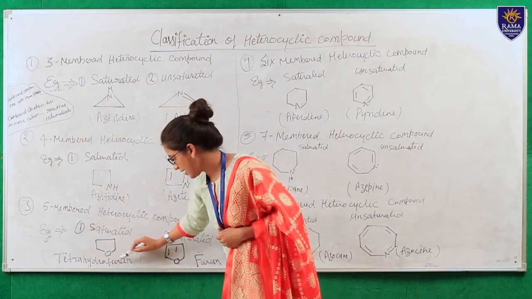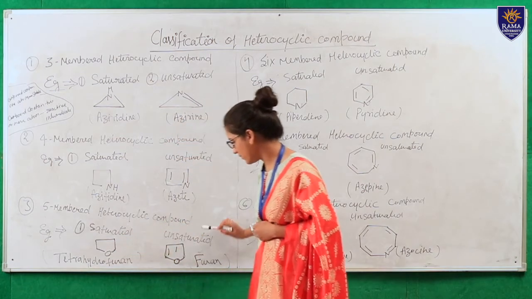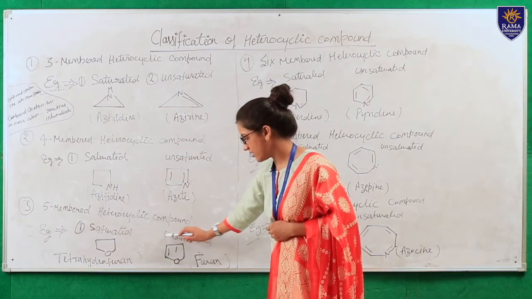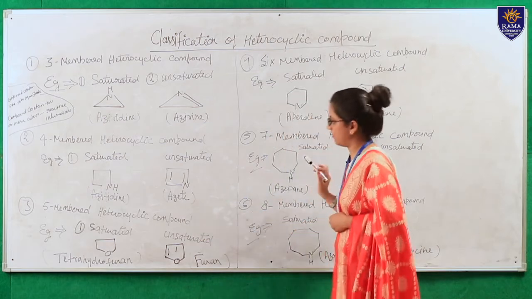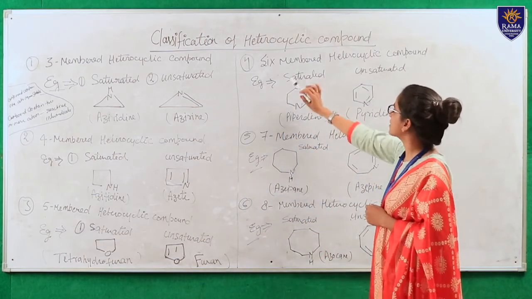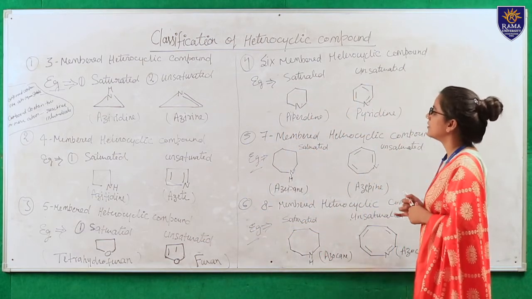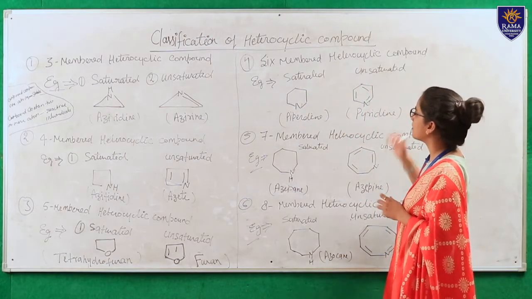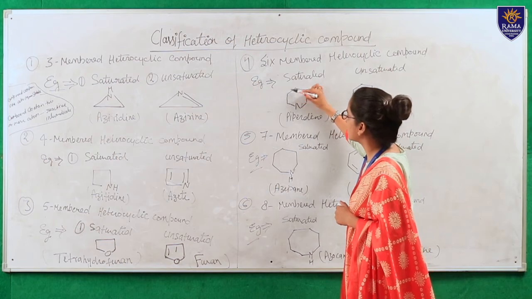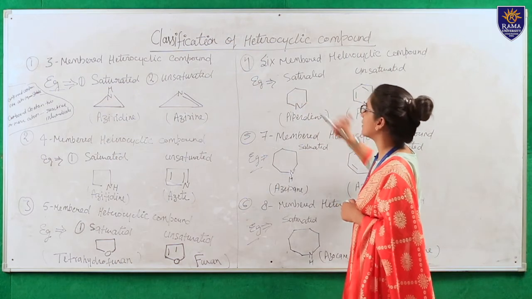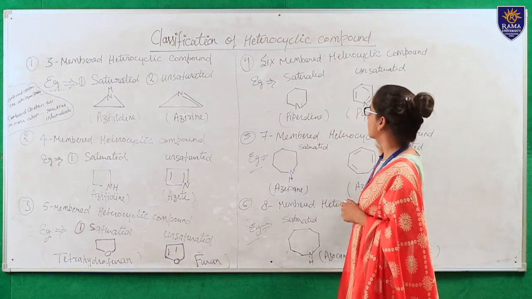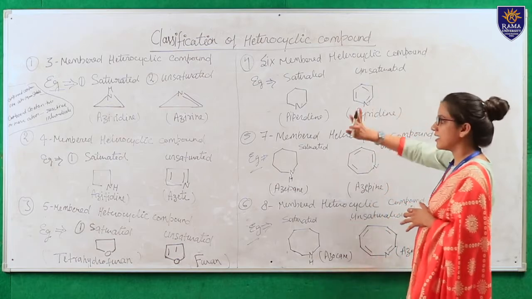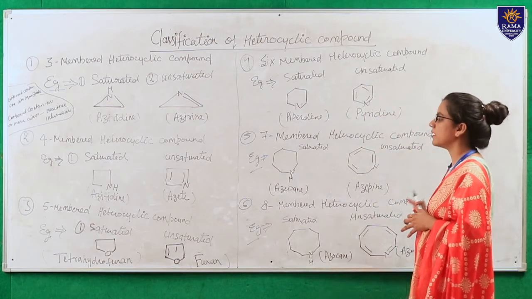Tetrahydrofuran is a saturated compound and furan is unsaturated because of the presence of the double bond. Okay, now six membered heterocyclic compounds, piperidine and pyridine. Both are six membered heterocyclic compounds because six atoms are present in the cyclic structure. Piperidine is saturated and pyridine is unsaturated because of the presence of the double bond.